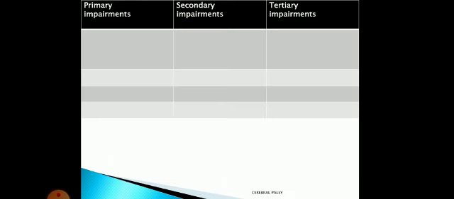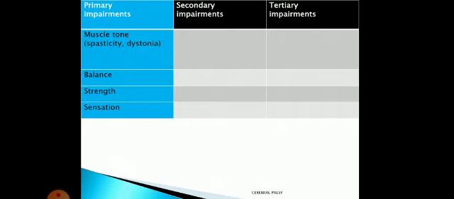Now let us make a list of these primary impairments, secondary impairments and tertiary impairments. First, primary impairments. There will be a problem of muscle tone. Very simple example, spasticity. Most cerebral palsy patients are of the spastic type. Spasticity means increase in tone. Whenever you give passive movement, you will feel resistance.